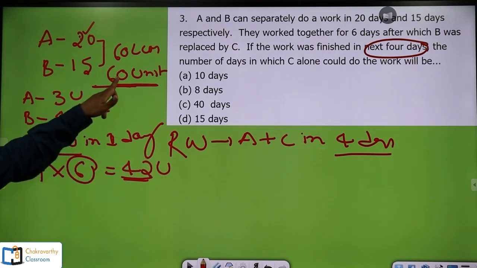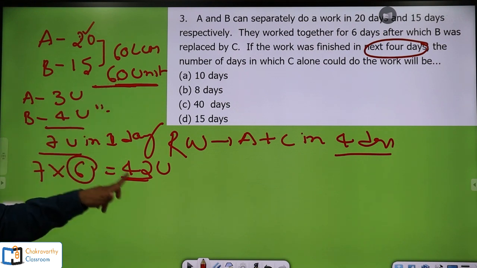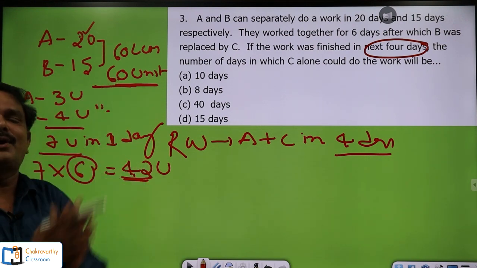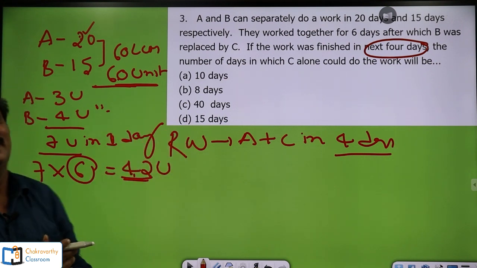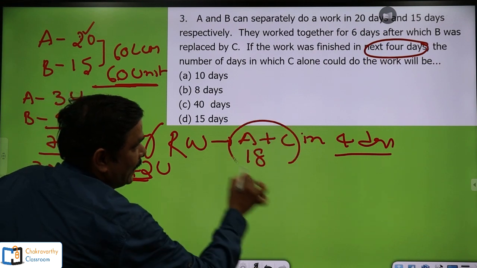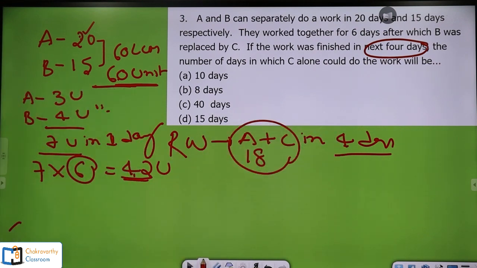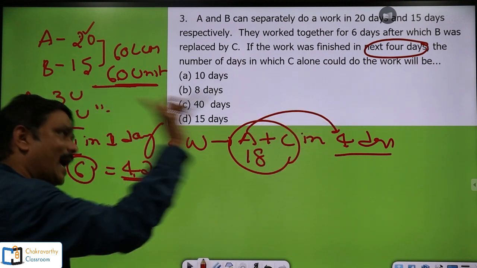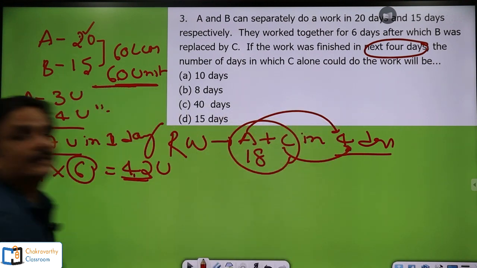Is it 18 only? You do it like this: 60 minus 40, you have to do it in this way. In speed maths, I'll tell you. 60 minus 40 is 20, 20 minus 2 is 18. So, this 18 units of work has been done by A and C together in 4 days. That means A worked for 4 days as well as C for 4 days.